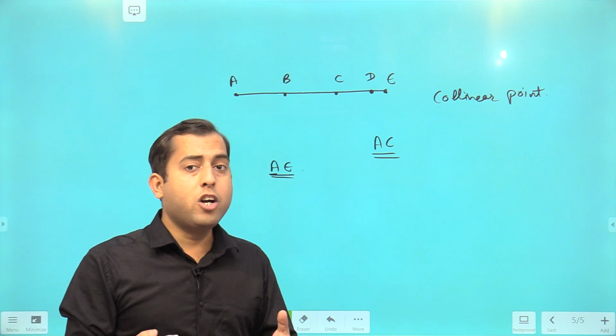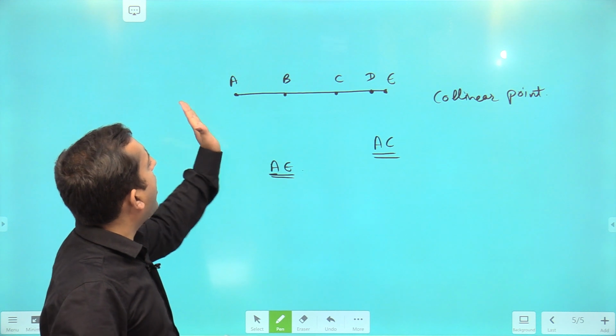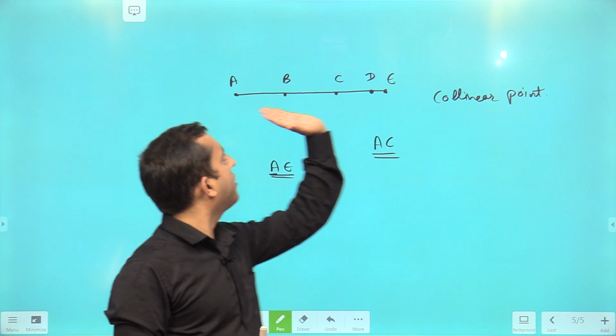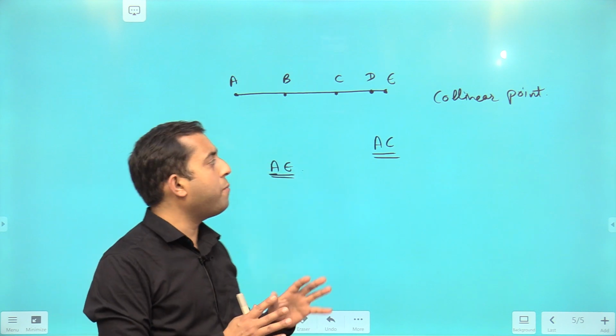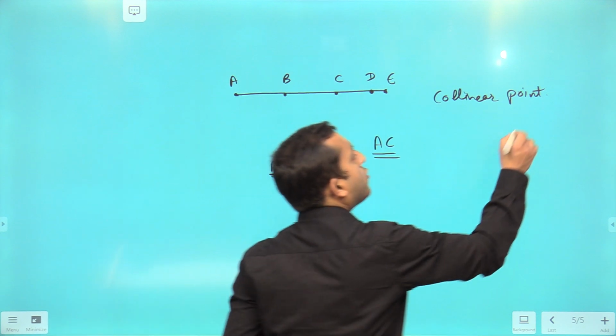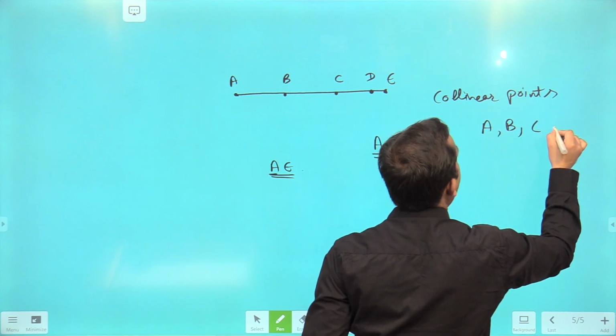Now what is the meaning of collinear? It means all the points are lying on the same line. See, A, B, C, D, E, all the points are lying on the same line, so these points are known as collinear points. So do remember, collinear points make one line.